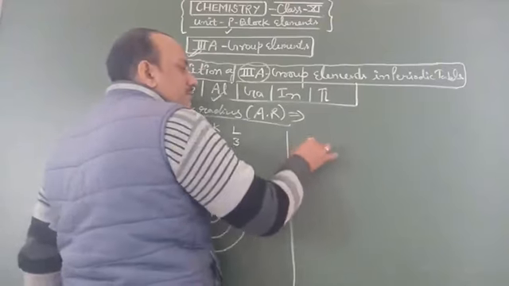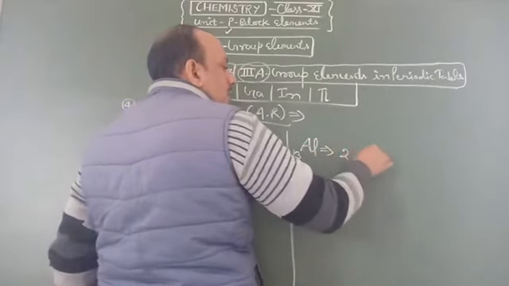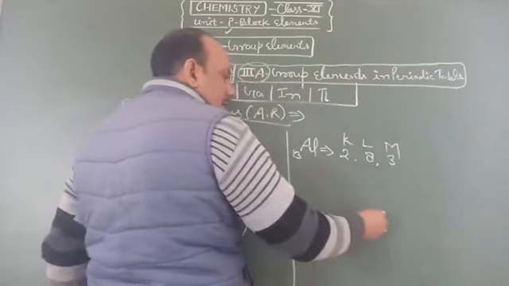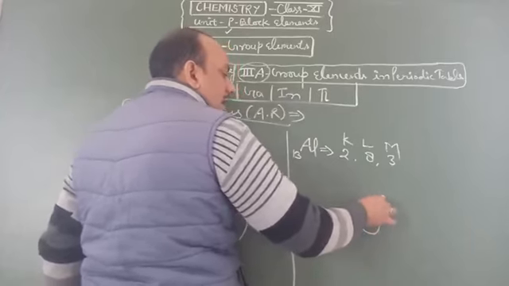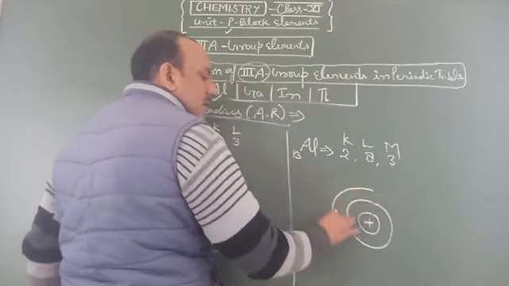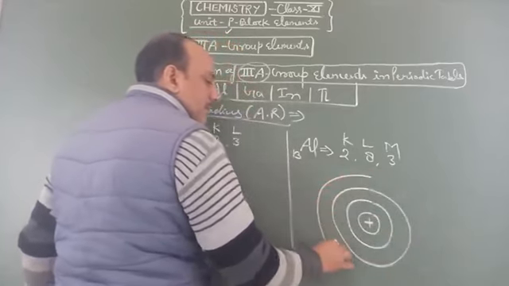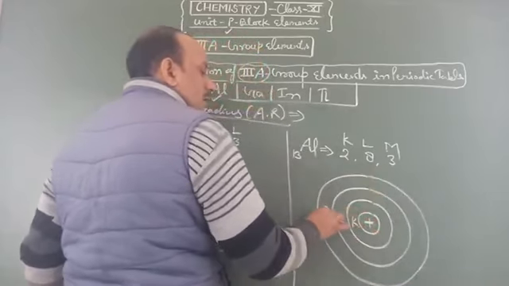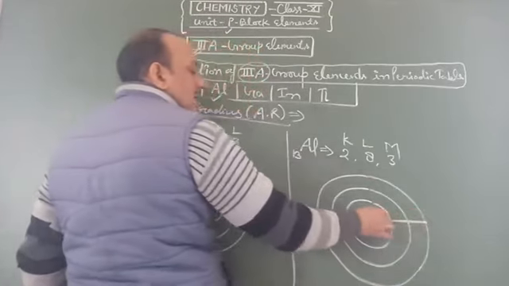Now for aluminium, Al 13 is configured in its orbitals as 2, 8 and 3, K, L and M. The nucleus is the mid part of the atom and surrounding 3 orbitals are available here: K, L and M. So the distance between the nucleus and the outermost orbital is known as the atomic radius.